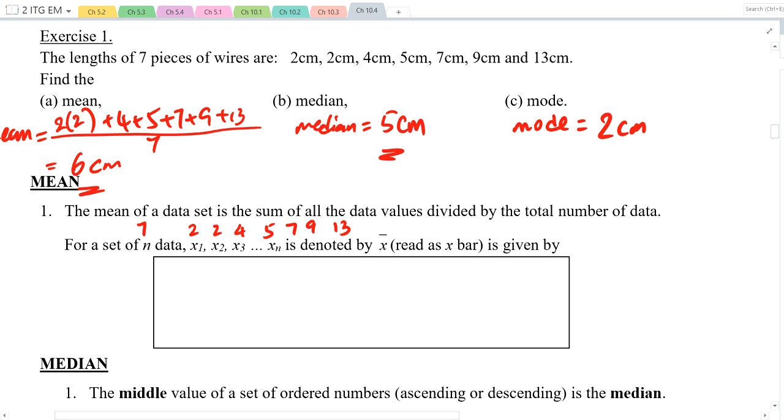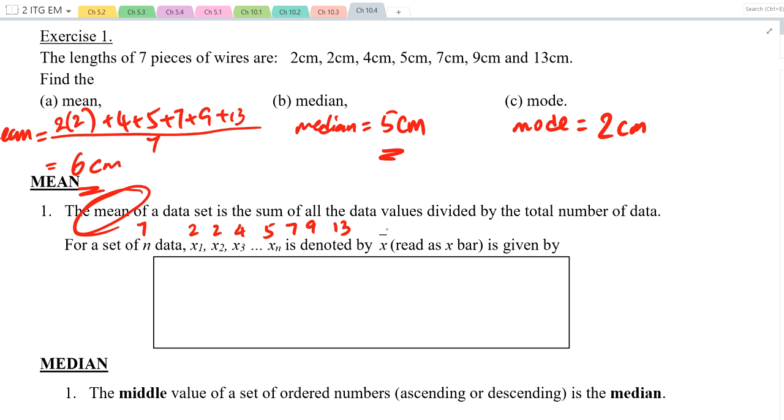In our previous case in exercise 1, 7 data, 7 numbers, which are 2, 2, 4, 5, 7, 9, and 13. Generally, we call it x1, x2, x3 because we don't know the numbers, right? We can get the mean. The mean will be the total sum of the data divided by the number of data, which is nothing new.